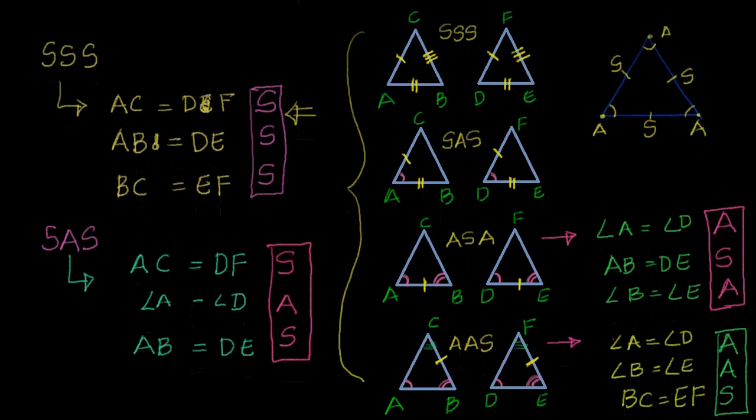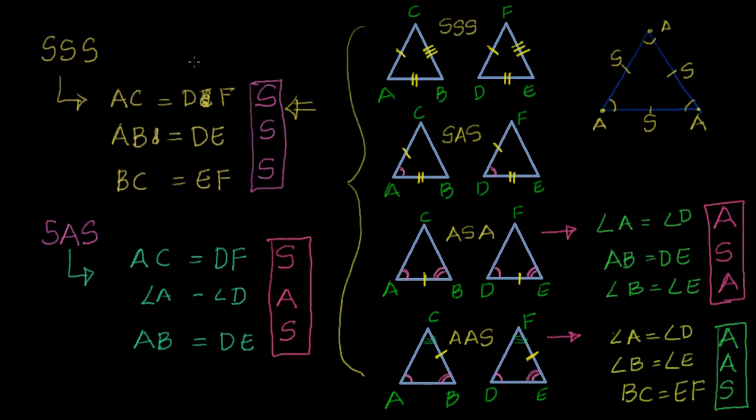Let me repeat that again. See why we are going through this? Because you may not have all the information to say that this angle is this angle in both the triangles and the sides are equal. It may not be possible always. So if you are able to prove this, enough research has been done and people have spent their lives and found that these are okay. If the triangles satisfy any one of these, then we are 100% absolutely sure that those two triangles are congruent.